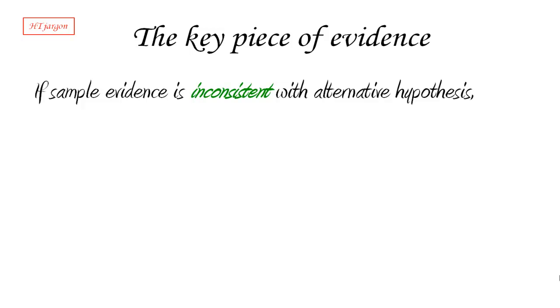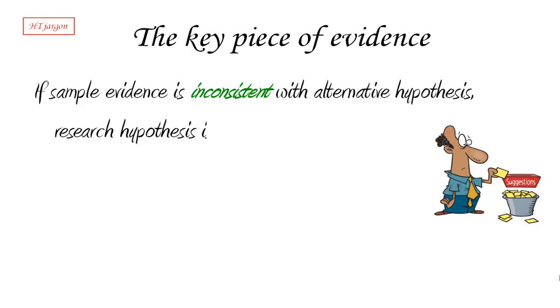Generally, if the sample evidence is inconsistent with the alternative hypothesis, in other words, if we think that green is greater than orange, but in fact our sample tells us that orange is greater than green, then of course we have no way of supporting our research hypothesis, and therefore we are going to throw the research hypothesis away. We're going to say, we thought it was a good idea, it looked like a good idea at the time, but the data don't give us any reason to believe that it was a good idea.